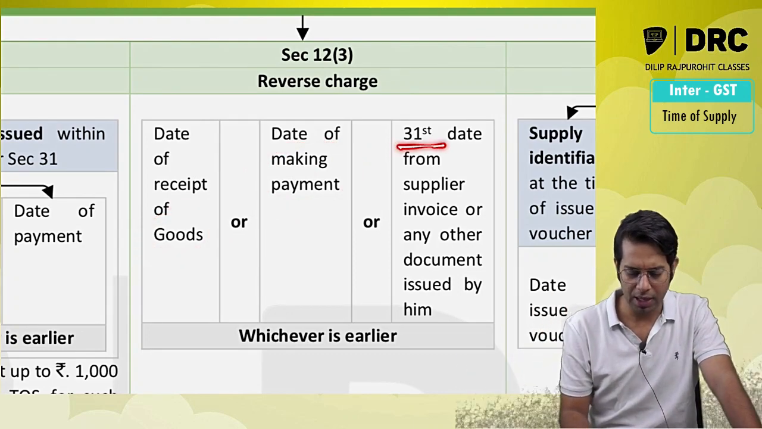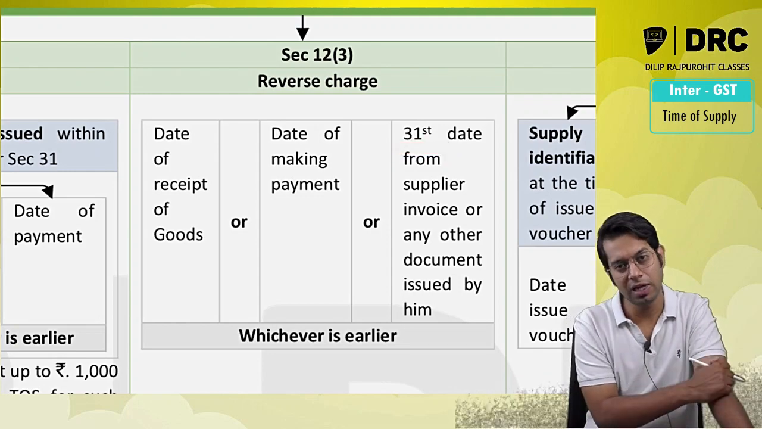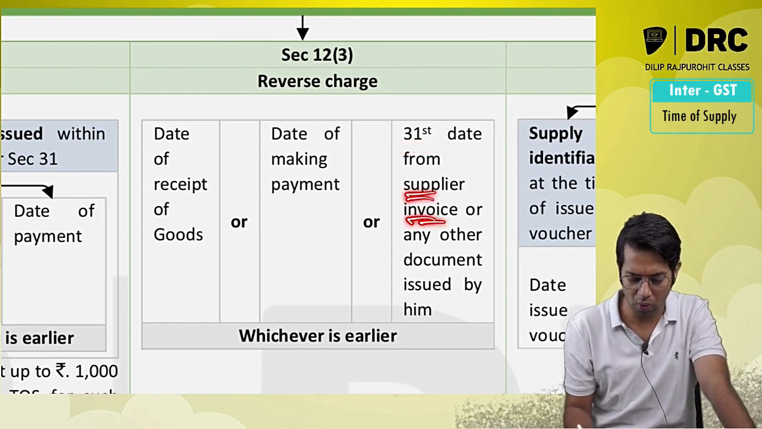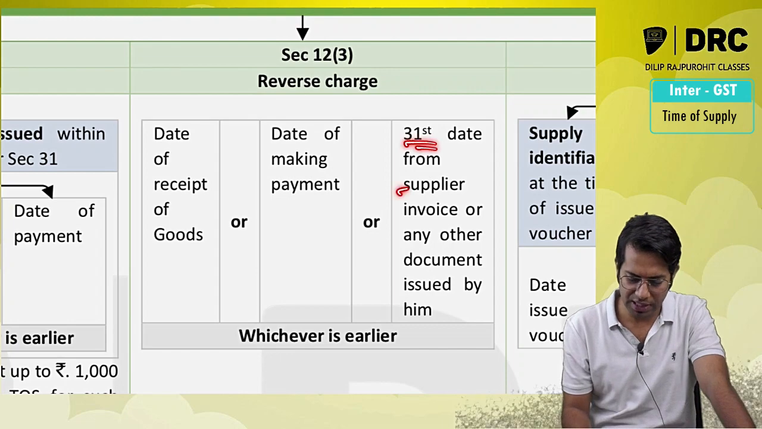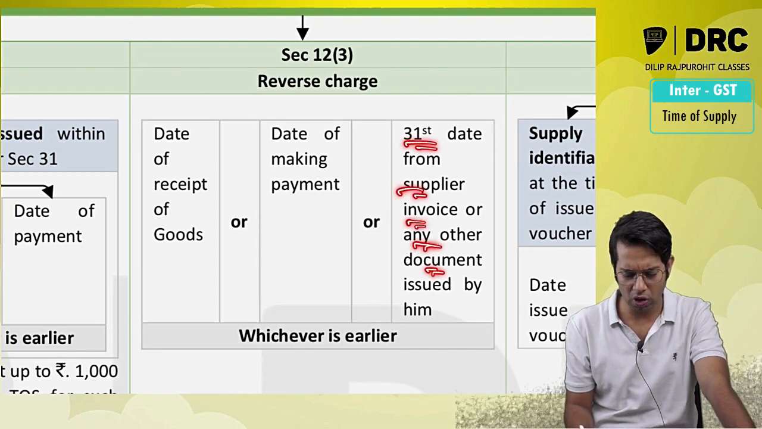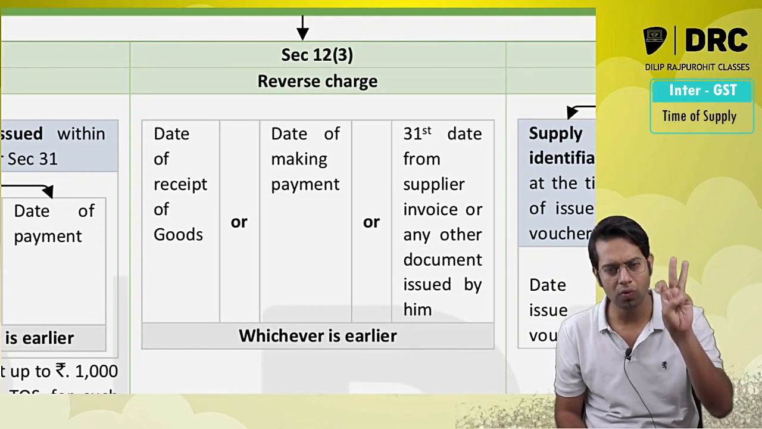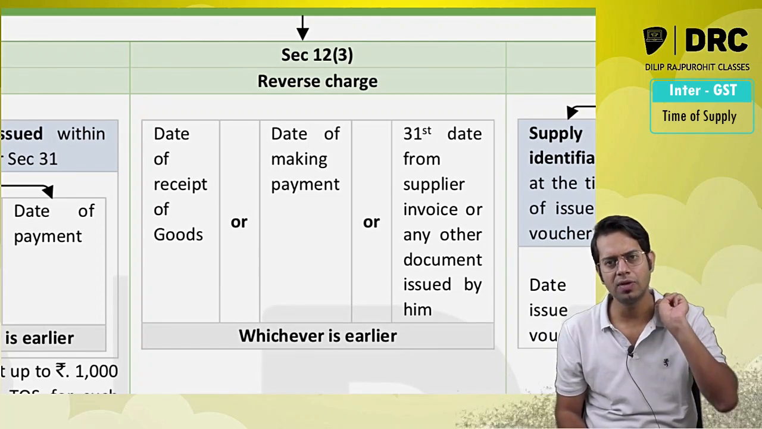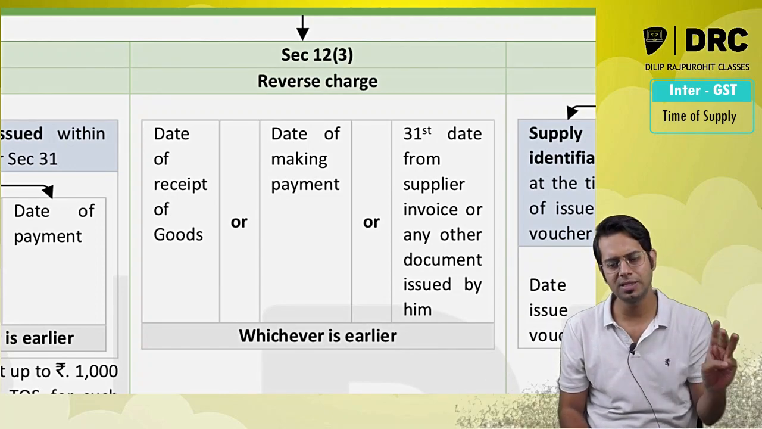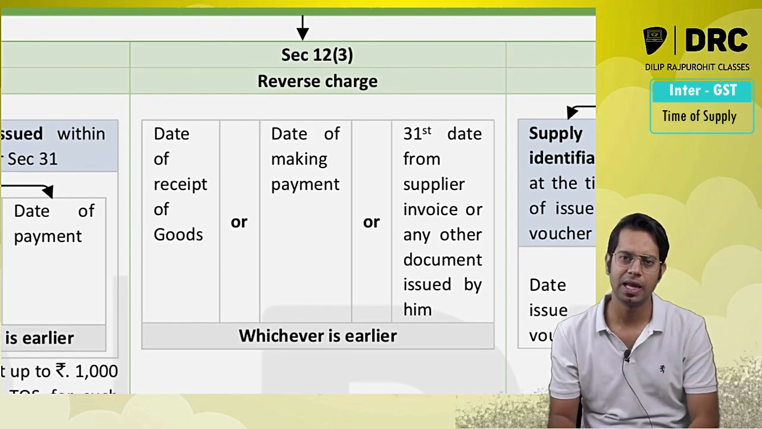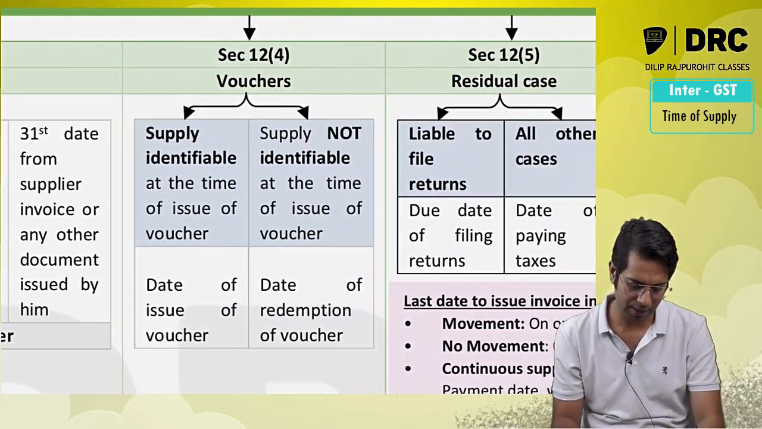the supplier, or the 31st day from the date of supplier invoice or any other document issued by him, whichever is earlier. Compare these three things: date of receipt of goods, date of making the payment, or 31 days from the date of supplier invoice. Compare these three dates, and whichever is earlier, that date will be taken as time of supply.